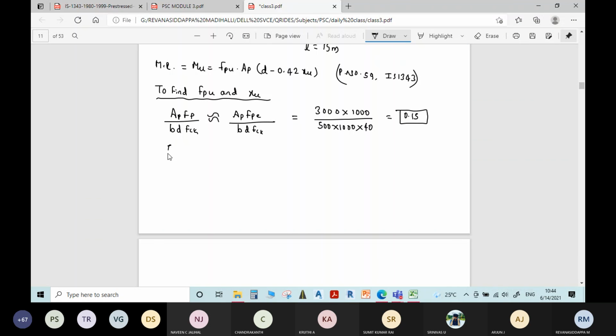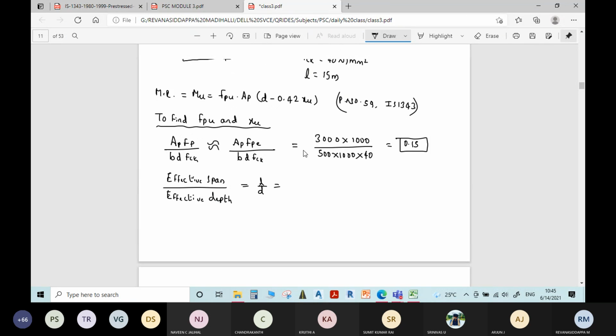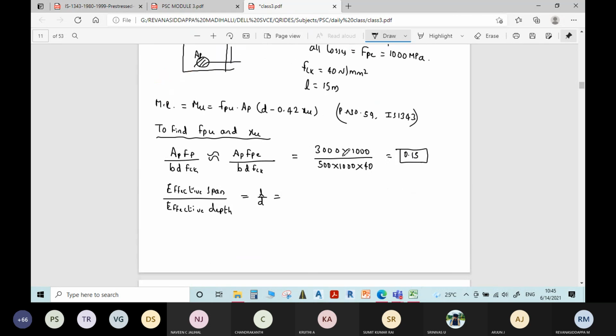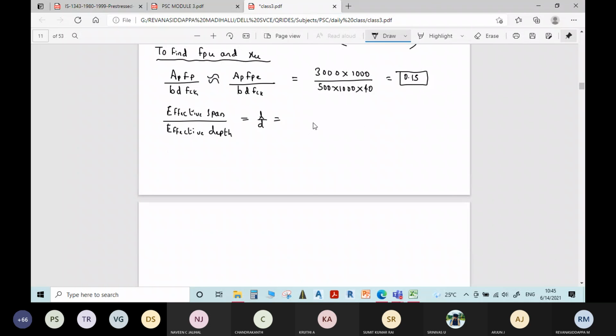So you find effective span divided by effective depth, that is L by D ratio. Length of the beam is given as 15 meter and effective depth is 1000 mm. 15 meter we convert into mm, 15,000 divided by 1000.